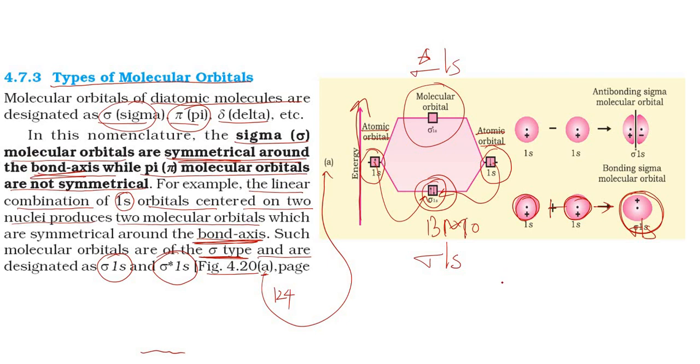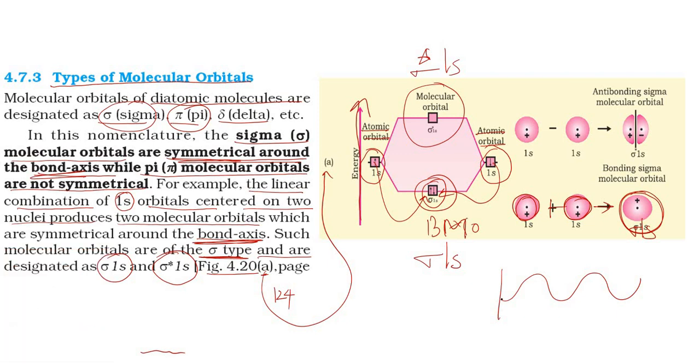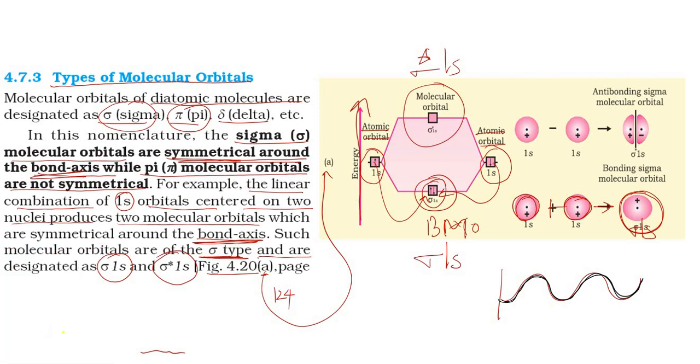As I told you with respect to the electronic wave function, if I take the wave psi of one hydrogen atom and psi of another hydrogen atom, and both are in constructive interference, then a bonding molecular orbital forms. But if destructive interference happens, it becomes an anti-bonding molecular orbital.